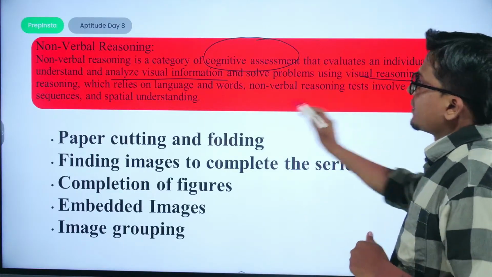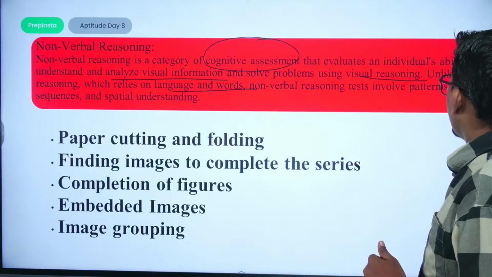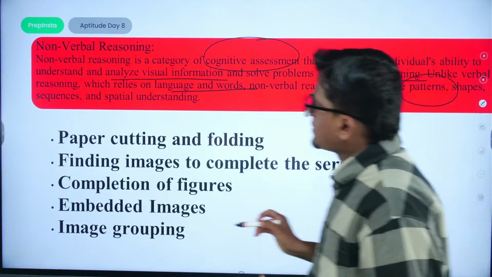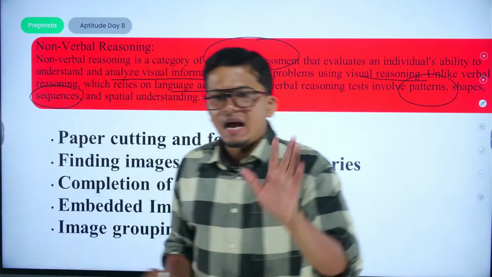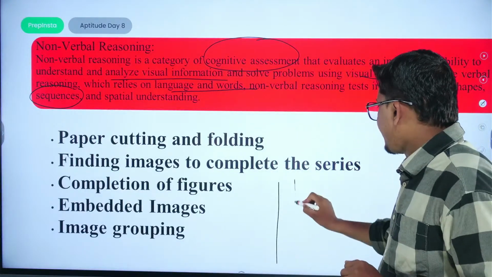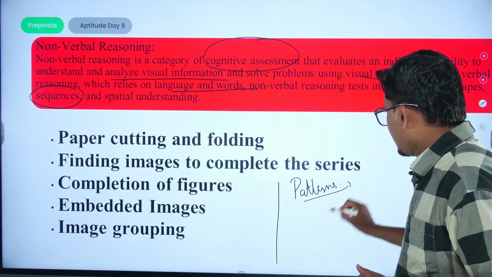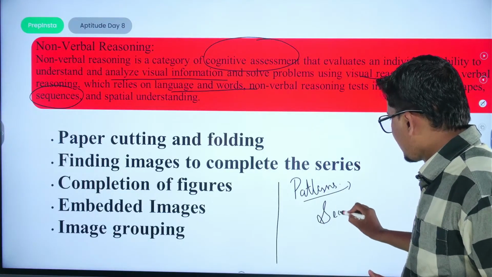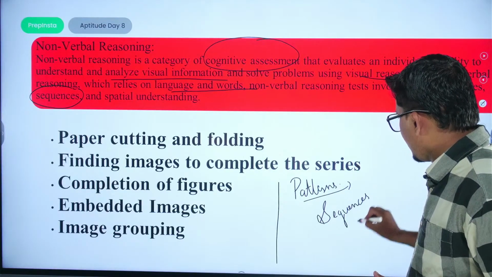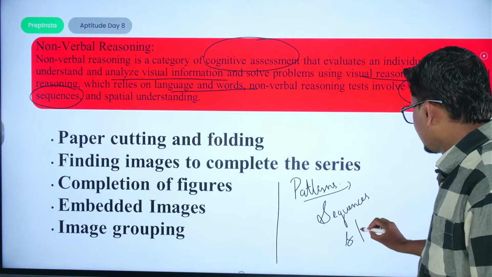Unlike verbal reasoning, which relies on language and words, non-verbal reasoning tests involve patterns, shapes, and sequences. So everywhere we have to play on three terms only: the patterns, then the sequences, and also the shapes.